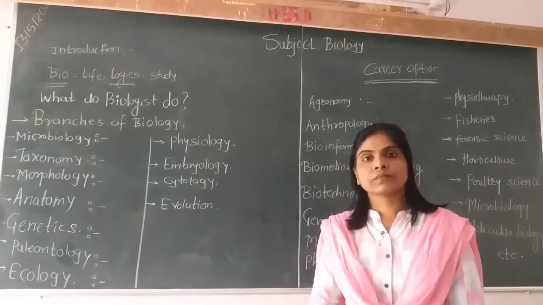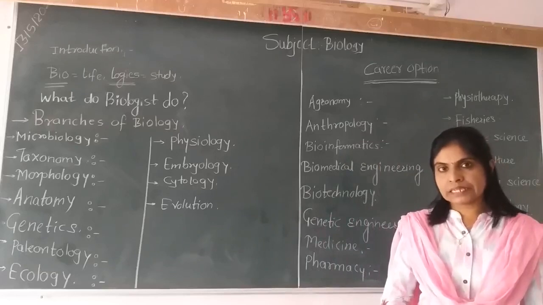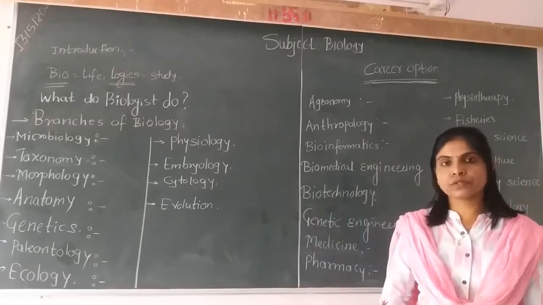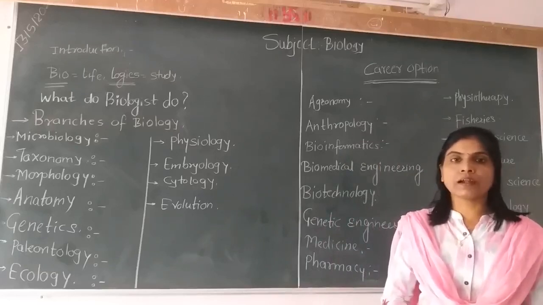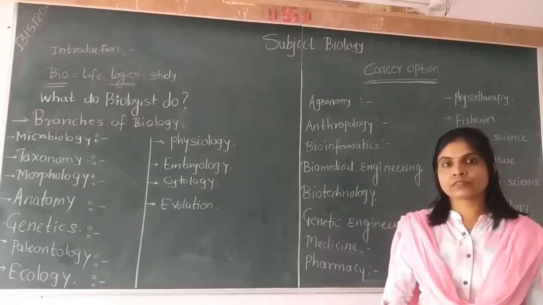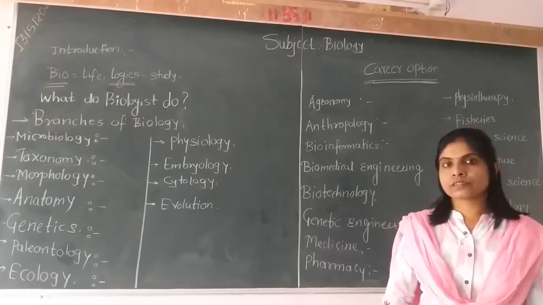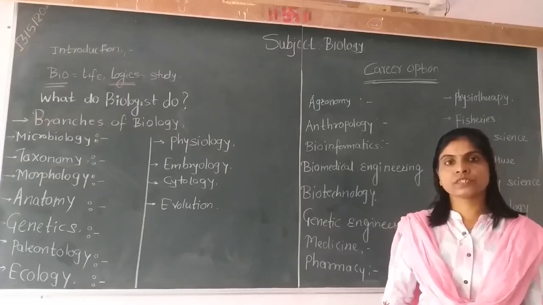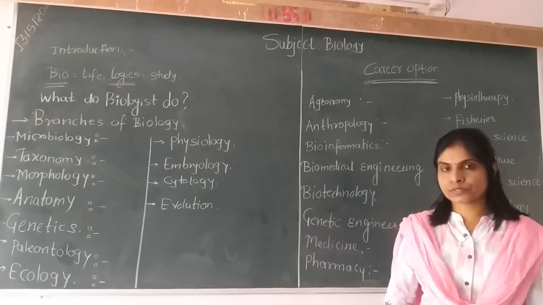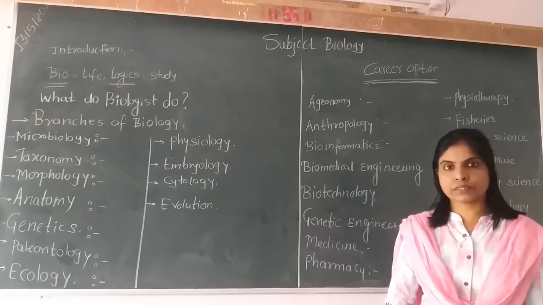On earth, there are mainly two different types of life forms that are visible to the naked eye. One of them is plants and the other is animals. Study of plants is called botany and study of animals is called zoology. So biology is the branch of science which deals with the study of plants and animals.